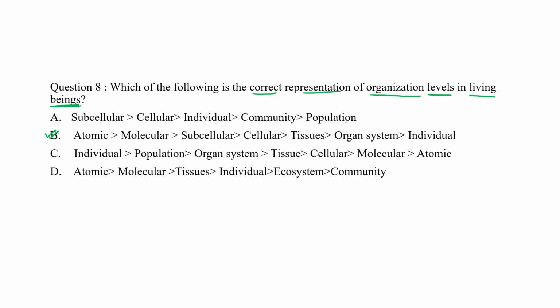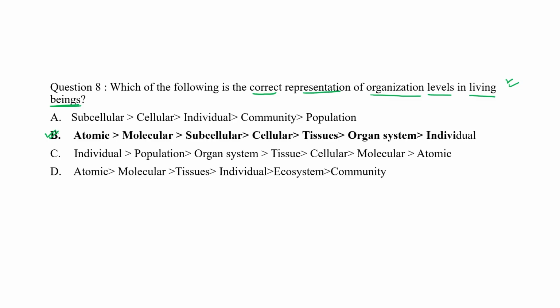In a population, so many individuals are present. Similarly, atomic, molecular, tissue, individual, ecosystem and community. In this question they are just asking about living beings, they are asking about a single individual. So choice B would be the correct answer according to me.